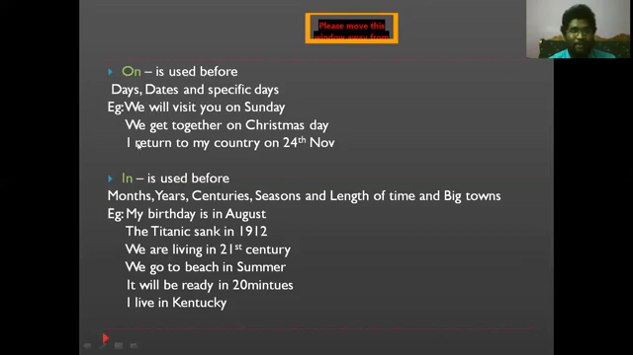See the examples here. We will visit you on Sunday. As I told you, we use the preposition on before the names of days. Sunday is the day, so that is the reason I have to place on before Sunday. Sir, why don't we use any other preposition over there? You just try it. Oh, we don't have any objection for that.